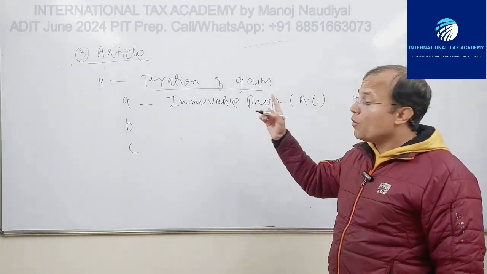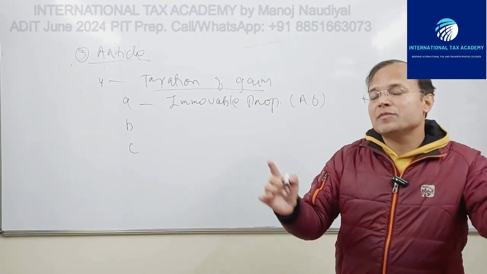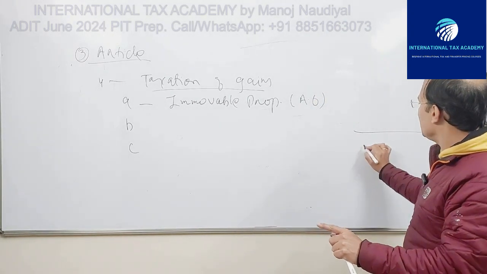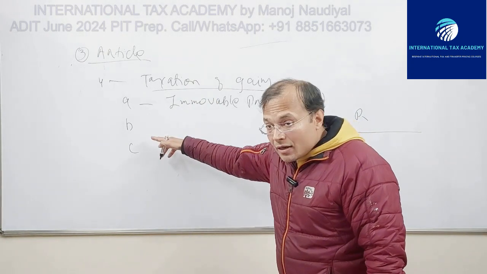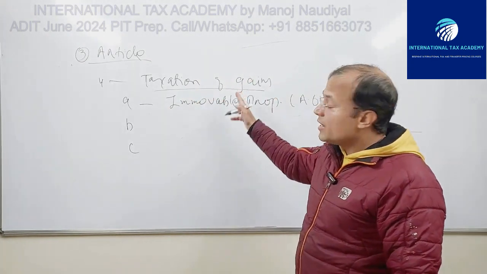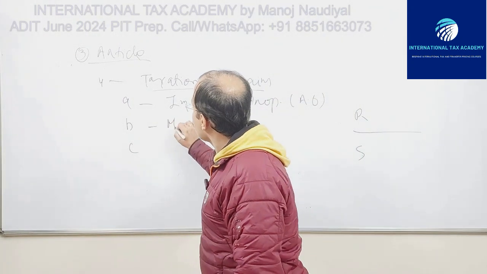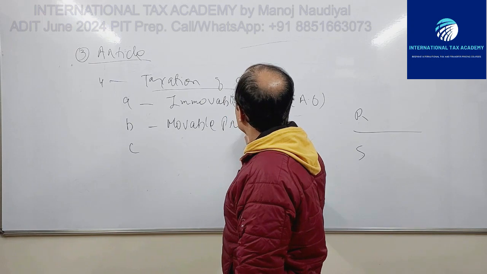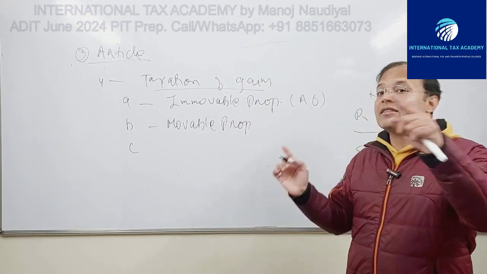Taxation of gains upon alienation of immovable property associated with exploration and exploitation of natural resources, located in state S. Second, B, taxation of gains upon alienation of movable property of a permanent establishment.